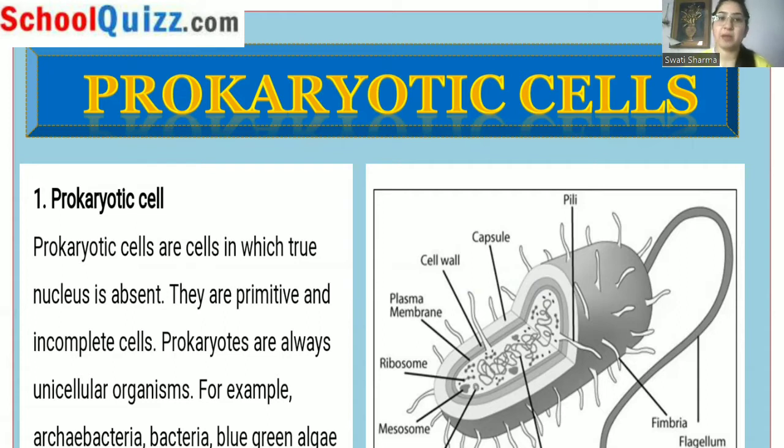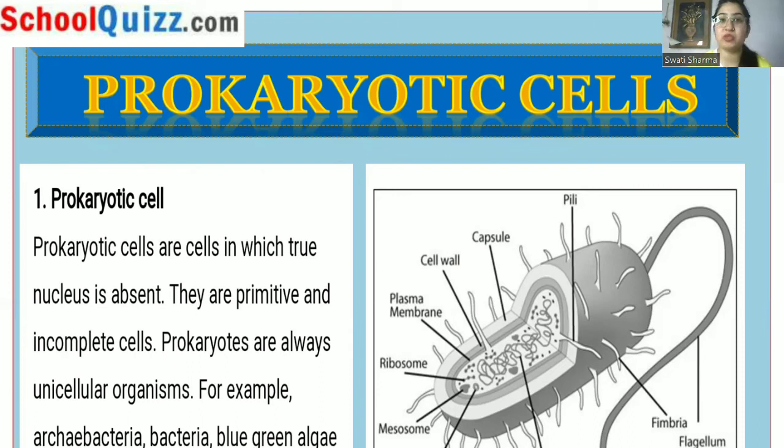They are primitive. Primitive means they are very primary or very basic. They will not have any advanced modification and functioning present inside them. And they are incomplete cells. As you have seen that nucleus is absent, so there are various organelles or structures which will be absent in prokaryotes, because of which they are regarded as incomplete cells.